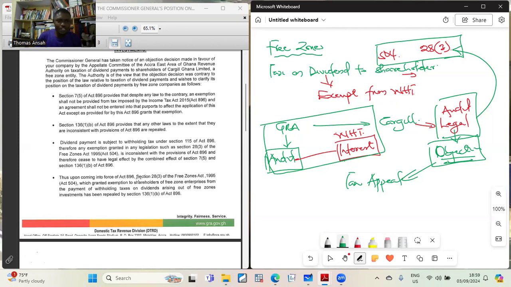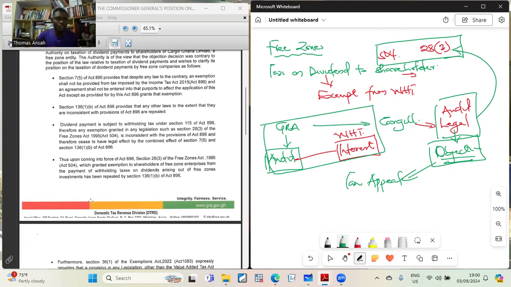upon coming into force of Act 896, Section 28, subsection 3 of the Free Zone Act 1995, Act 504, which granted exemption to shareholders from the payment of dividends arising out of free zone investment, has been repealed as far as Section 136 is concerned. So it is trying to say that since Act 896 came into force, Section 28, subsection 3 of the Free Zone Act does not work anymore. So it means they have to withhold tax on dividend.